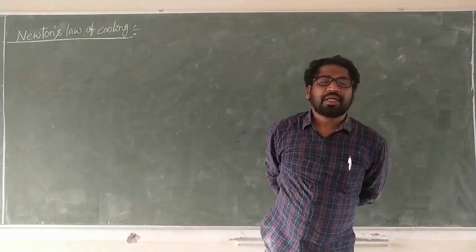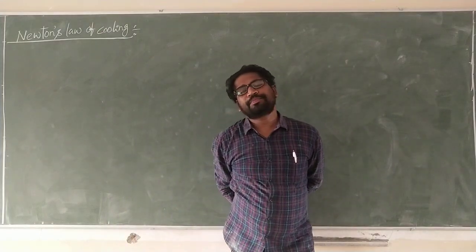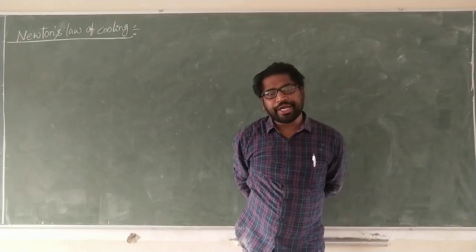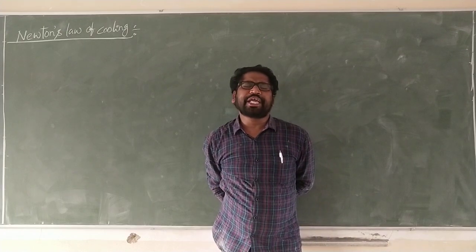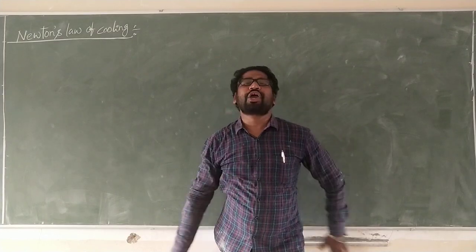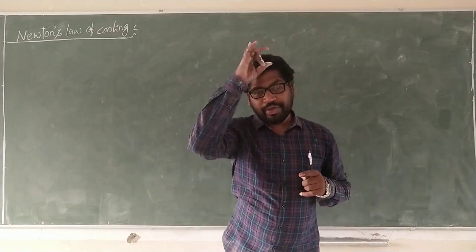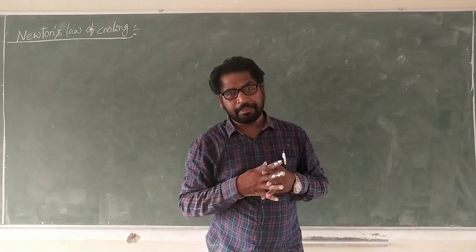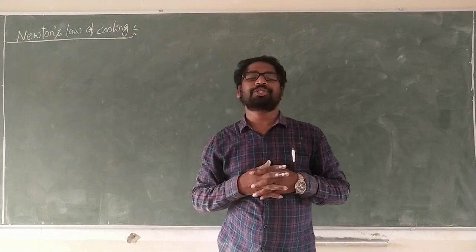See carefully. The negative rate of change of heat energy of a hot body. Always the hot body loses the energy, and the surrounding absorbs the energy.